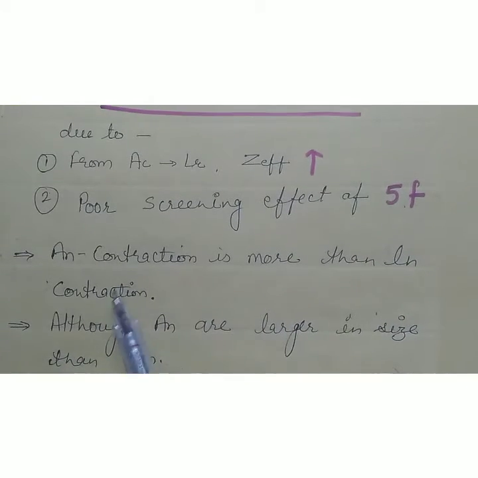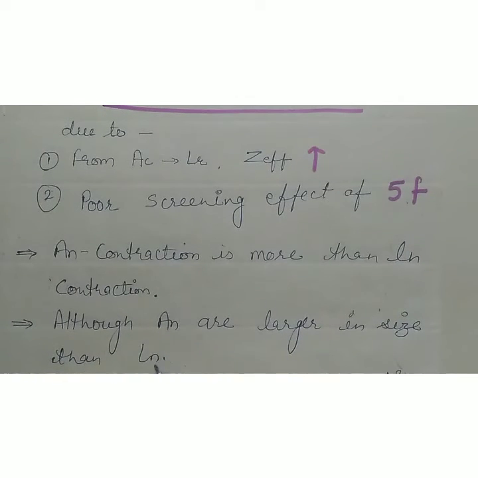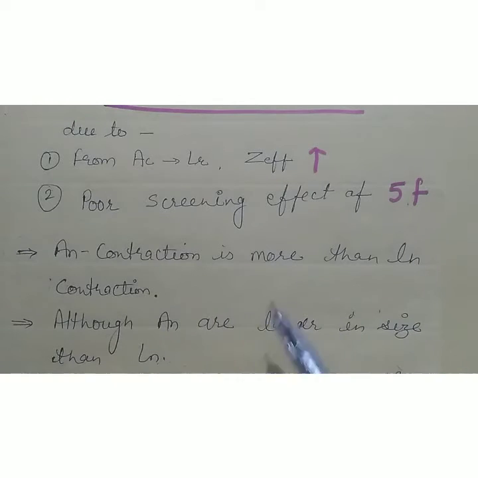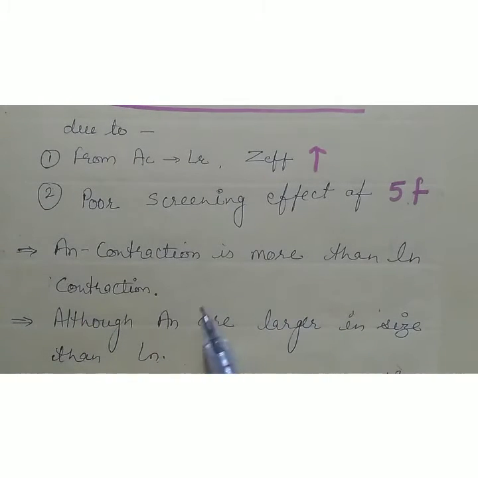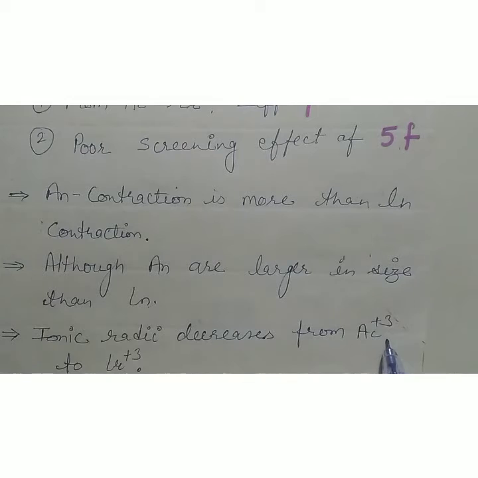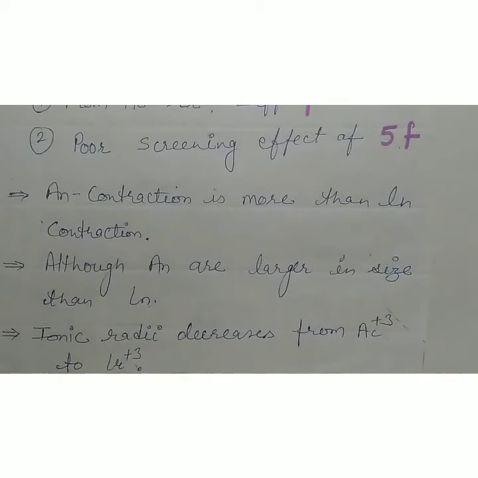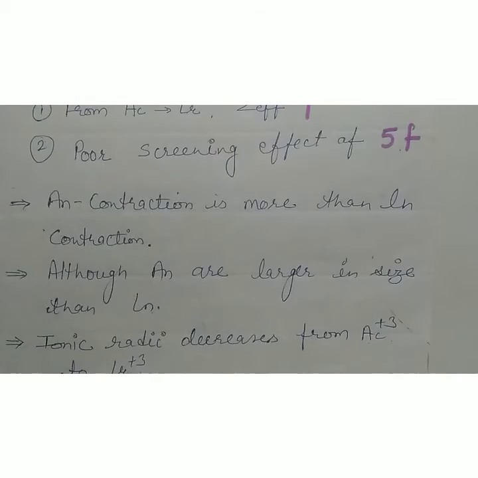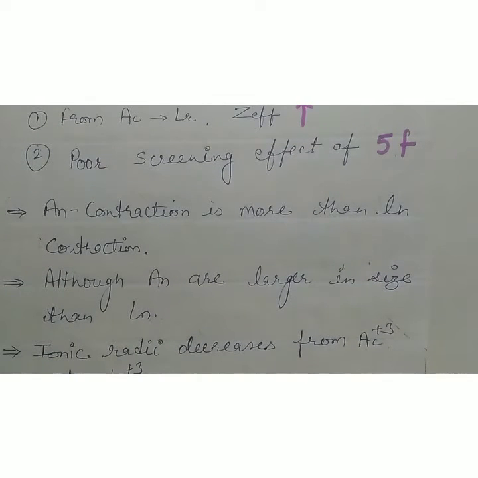But the size of actinides is larger than lanthanides because of more shells. One shell is increased. And as in lanthanides the ionic radii decrease from left to right, in actinides the ionic radii also decrease from actinium +3 to lawrencium +3. Clear? Just like lanthanides, but the difference is that the actinide contraction is more than the lanthanoid contraction.